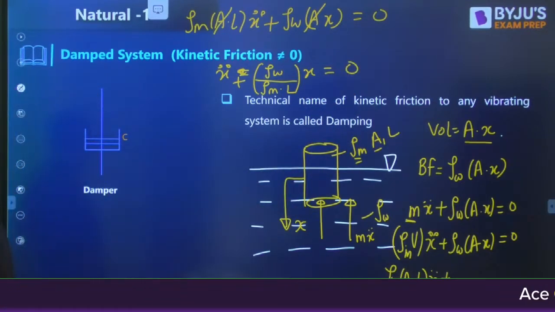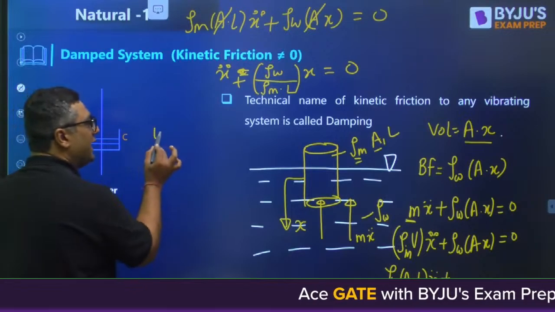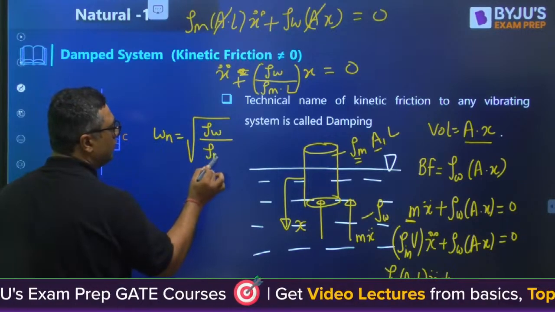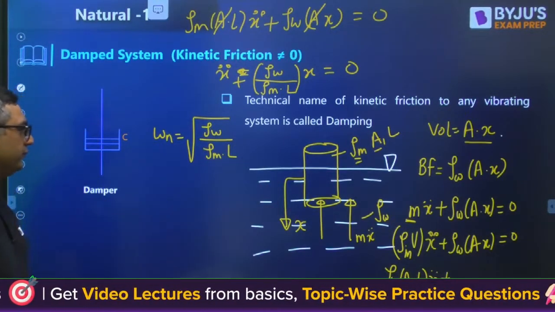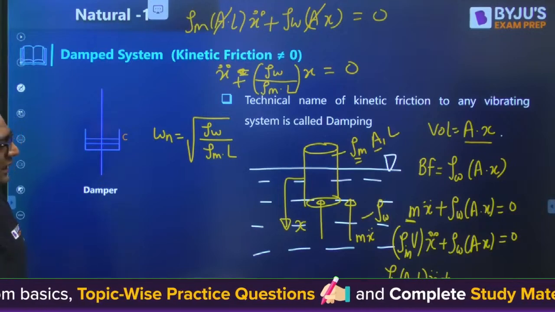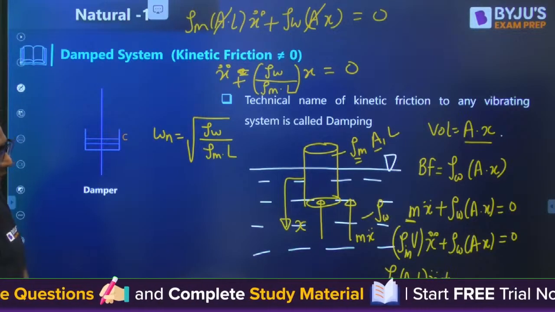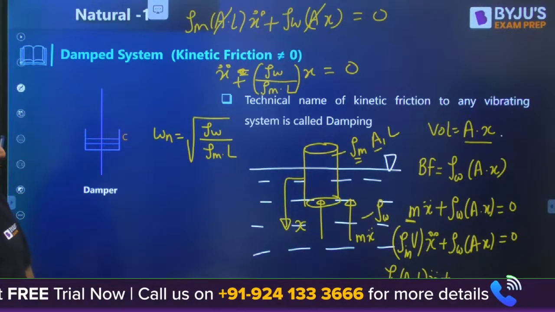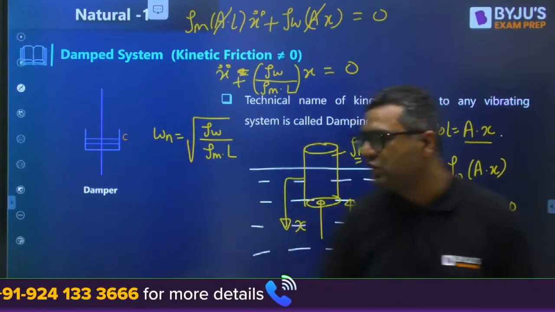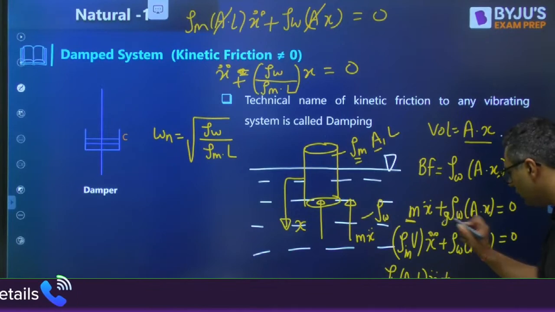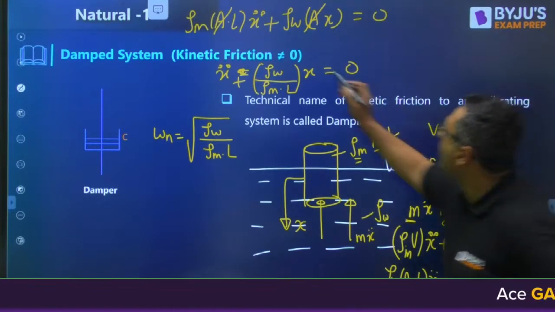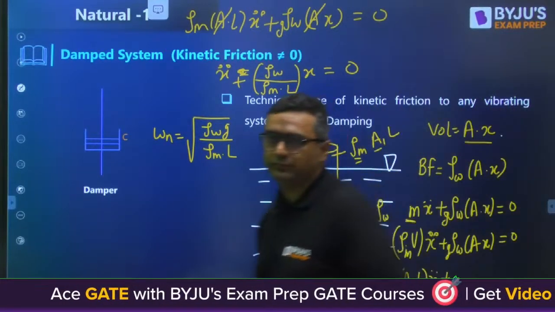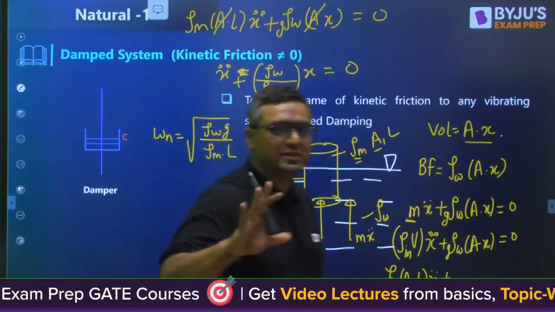Is it correct? So can I write omega n is equal to square root of rho w by rho m L? Is it clear for everyone? Any mistake I have done, please tell me. Yes, there is one mistake, or is it correct? Weight means we will be having g. So here we must have a g value. I feel everybody understood that. So when I am doing calculations in front of you, this much mistake happens. Okay?